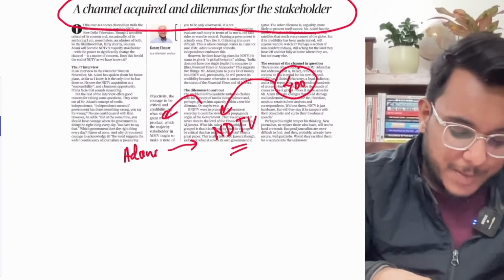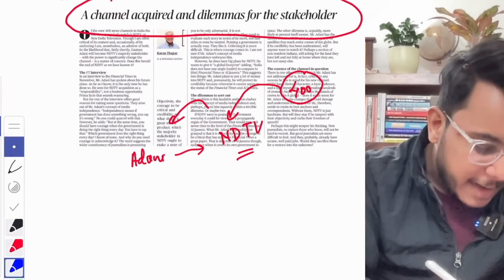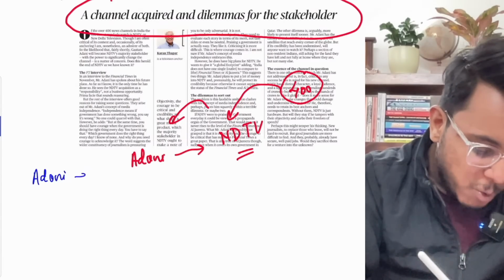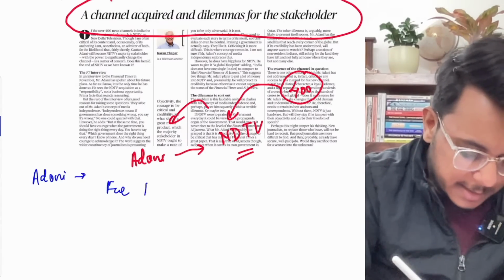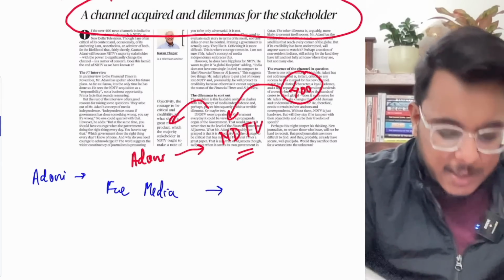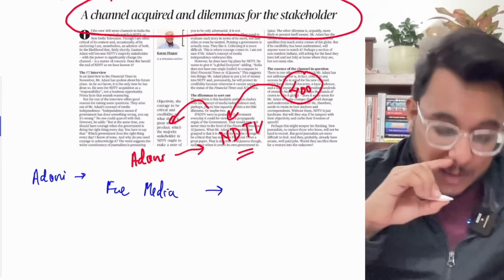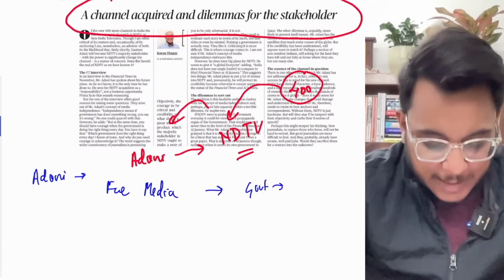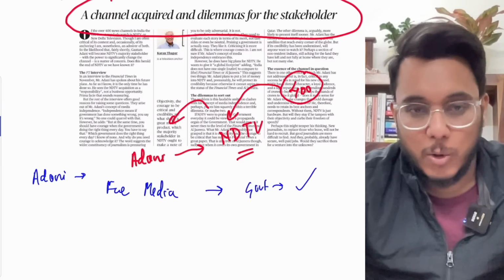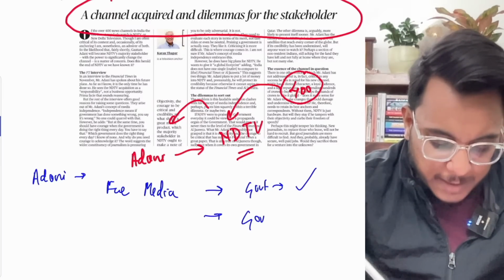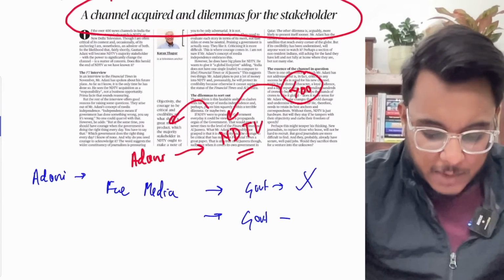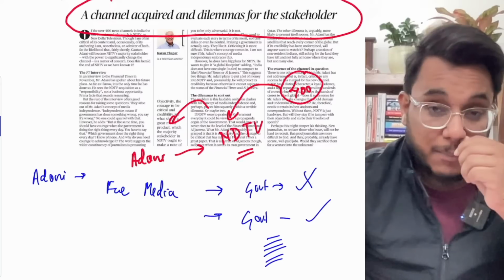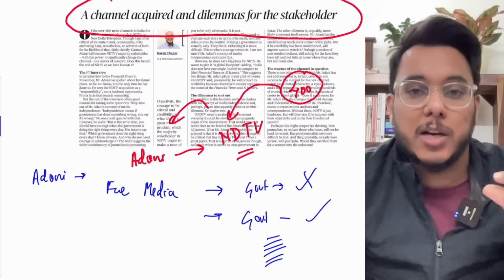Now basically, guys, in this article just one idea is there. It has been said that Adani's view on free media is something like this: if the government is doing something wrong, that needs to be shown to the people. But at the same time, if the government is doing something correct, that also is to be shown to the people. Media should not show only the bad side of the government.